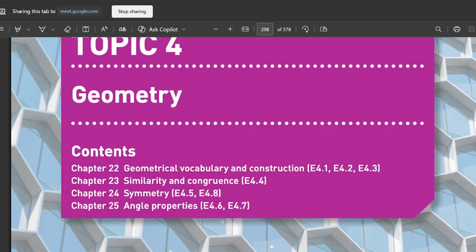So first understand the meaning. What is the meaning behind geometry? Do you know it? What is meant by geometry? No. Okay. So first I explain it. Geo means earth, and metry means measurement.